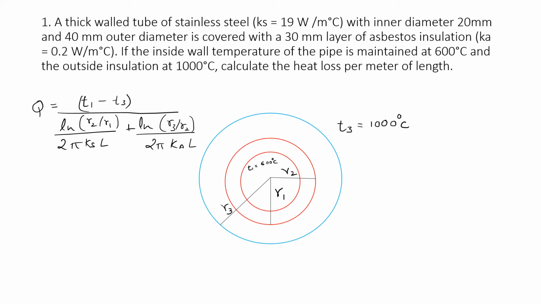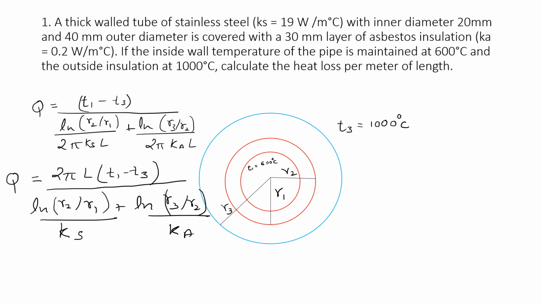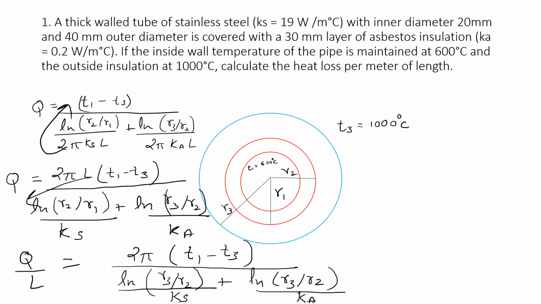Before putting the values, we have to see that in the question we need to find heat loss per meter of length. So we need to find Q by L. So we can rewrite the formula as, I have done nothing, I have just transferred 2 pi here. So now similarly we can find Q by L. So we can write Q by L as, I'm transferring L here. So this is our required expression, and now we will put values.